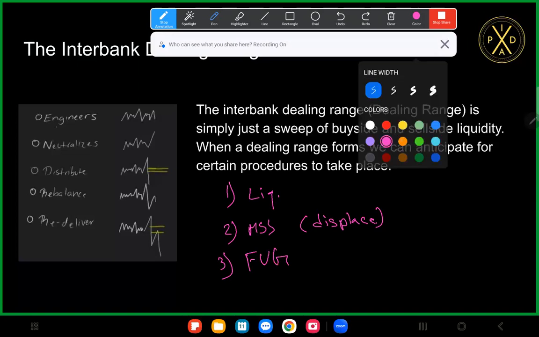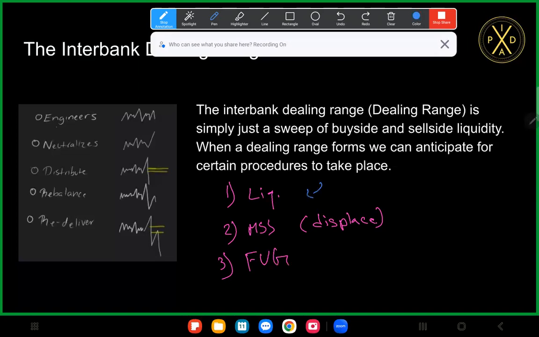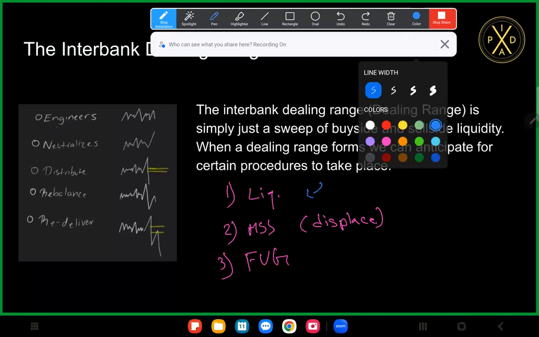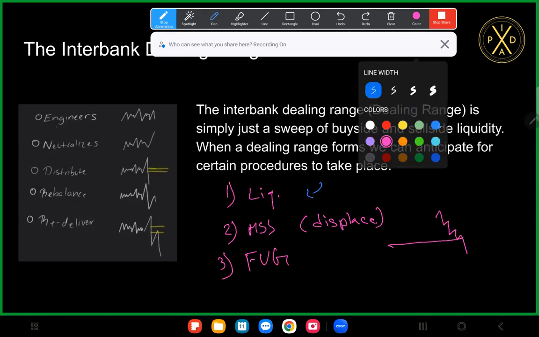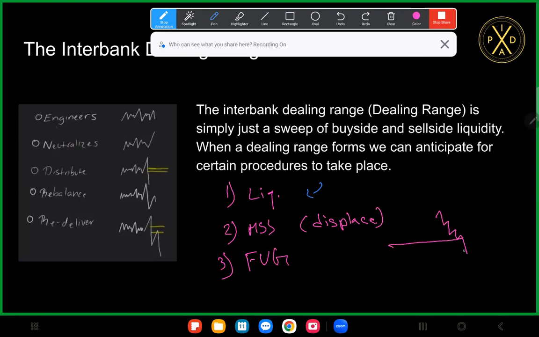So liquidity being taken, and then market structural shift. Let's take a closer look at this terminology. Let's say that we're coming down. We've just taken sell side liquidity. All right, and then from there, we want to go up. Market structural shift, right? So MS shift.